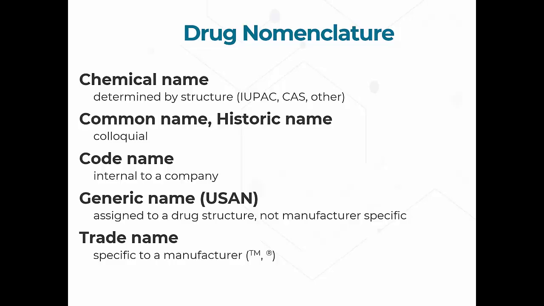Okay, then we have code names. Code names can be any kind of random thing that a company decides to use for its own purposes to refer to a compound. So what it amounts to is when a chemist working for a company makes a compound, they want to put it into their own cataloging system. A lot of times these are very simple catalog systems. You can think of it as a file folder, and that file folder just has a number on it. So that's often what these things are. They are just simple numbers.